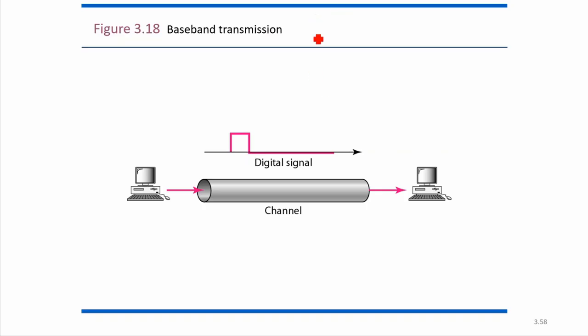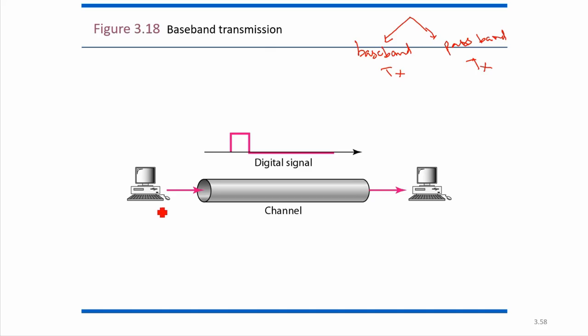Signal transmission is basically of two different types. One is called baseband transmission, another is called the passband. These are not that important, but you should know the basics about them. So what is the meaning of baseband and what is the meaning of passband? We will see one by one.